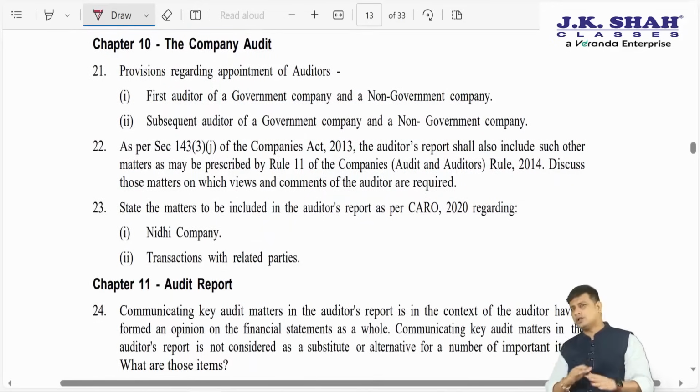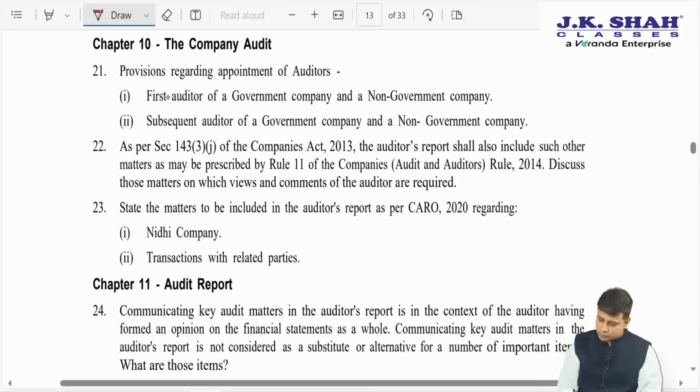Chapter number 10, all the questions we have already covered. I am not wasting your time here. What I would insist is you can go and see that particular recorded part once again if you are not aware. There will also be a marathon revision lecture in which we are going to discuss everything in quite a detail. So you can go there and revise it.